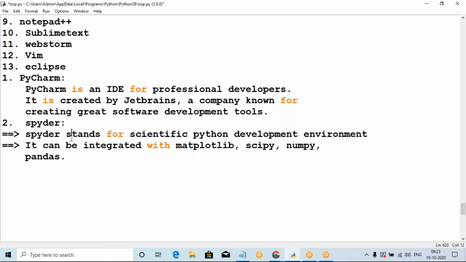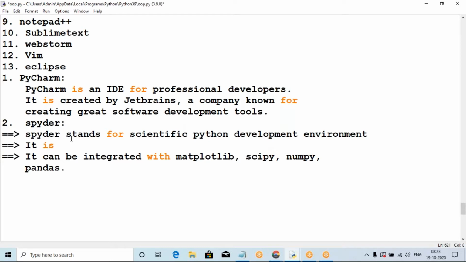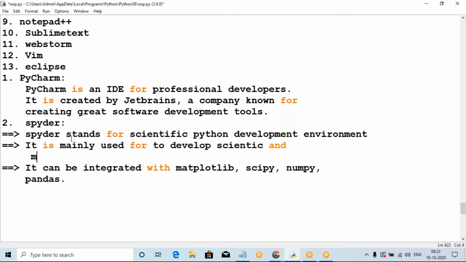This is mainly designed to develop scientific and mathematical applications. It is very suitable and easy.